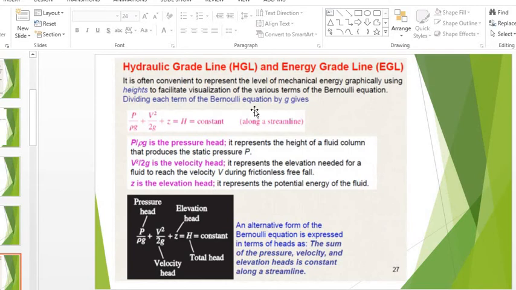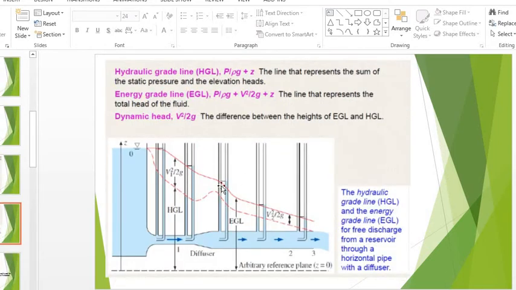Now, next, there are two lines: the hydraulic gradient line and the energy line. So here we will see what this is. See, there is water in a tank and water is flowing, and here some imaginary lines are drawn. These are the energy lines. There are two things: hydraulic gradient line and energy grade line.